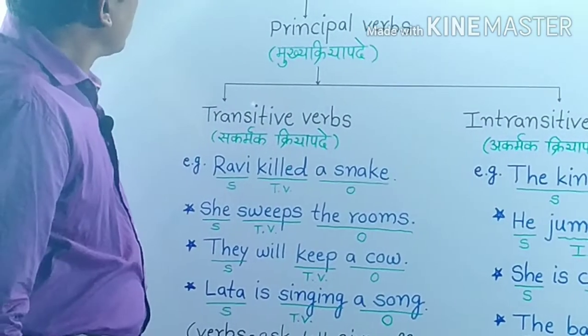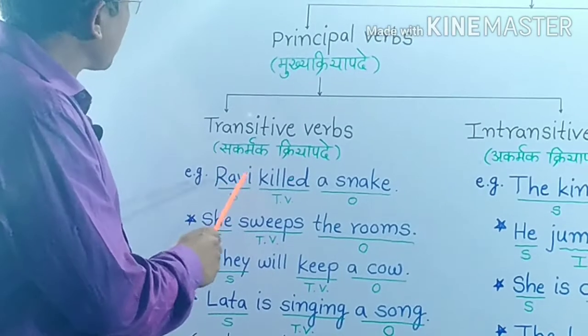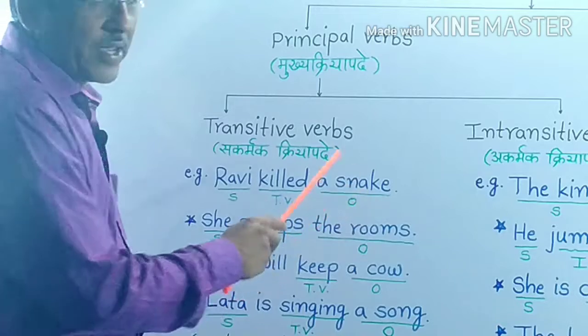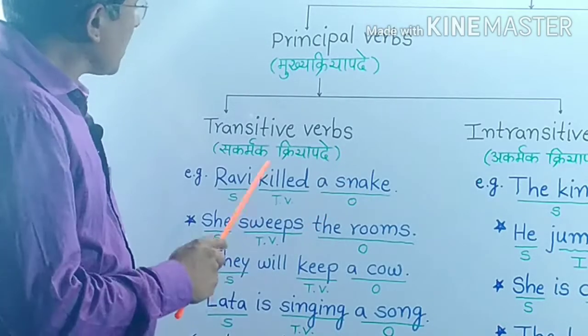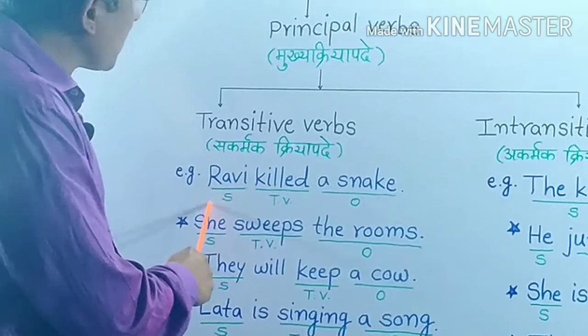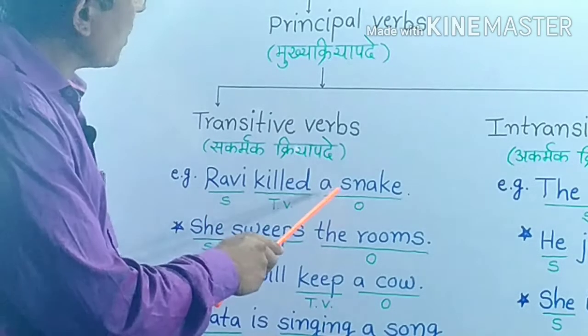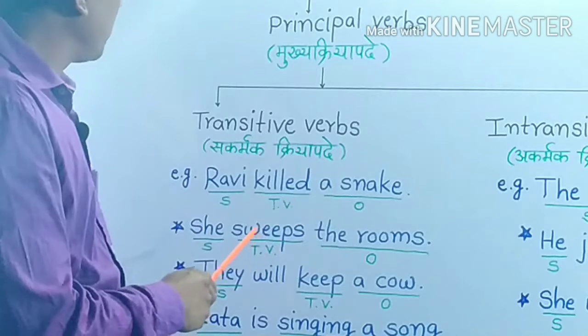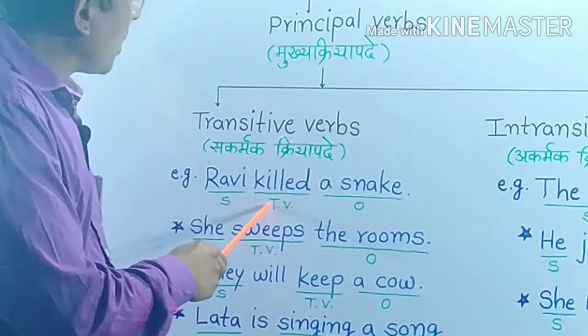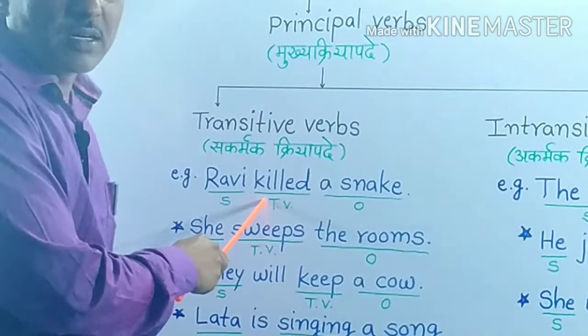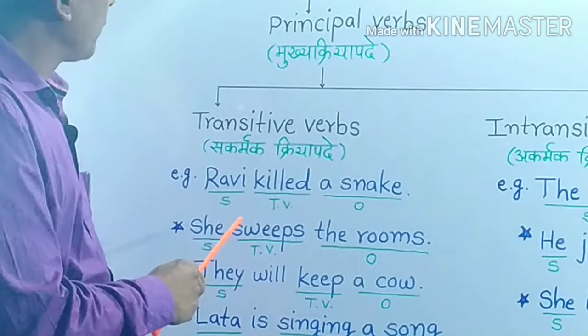Here is one example. Ravi killed a snake. In this sentence, Ravi is subject, killed is verb, a snake is an object. This verb has an object, so it is a transitive verb.